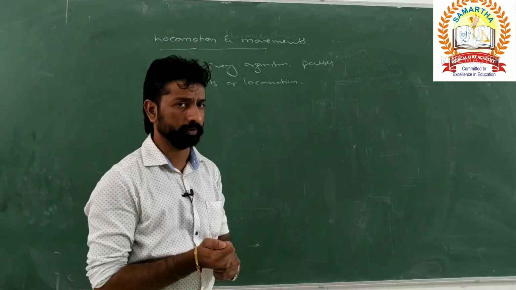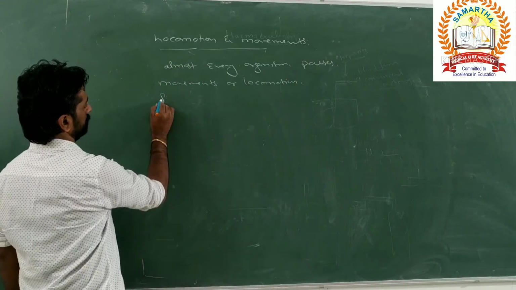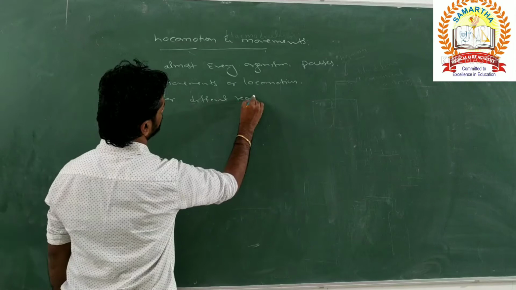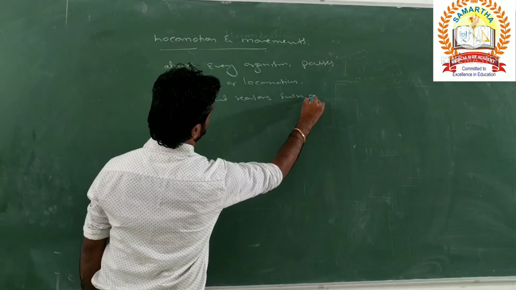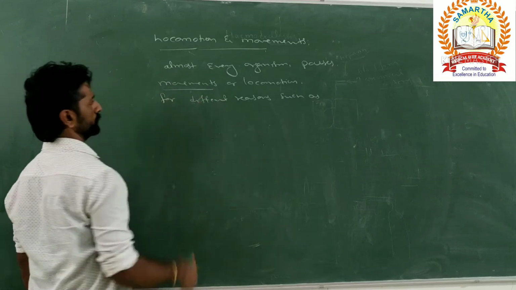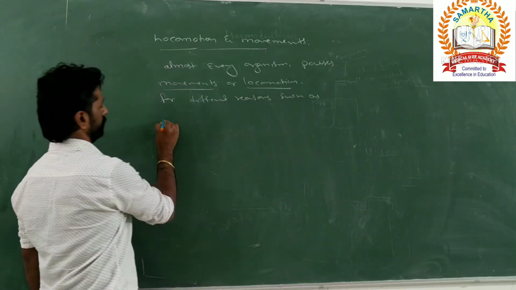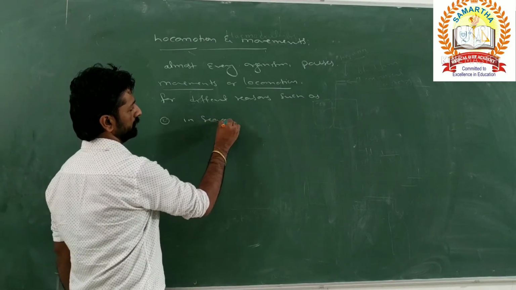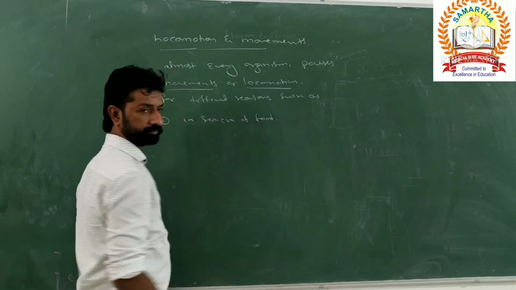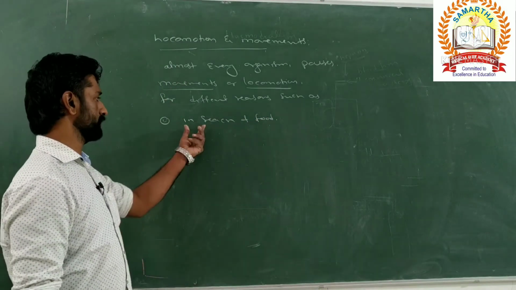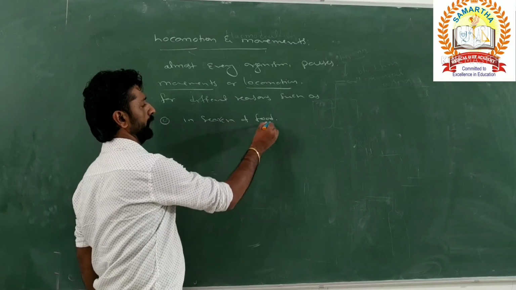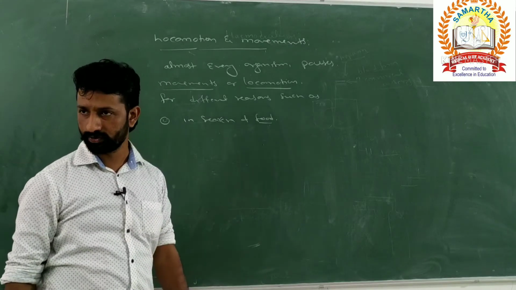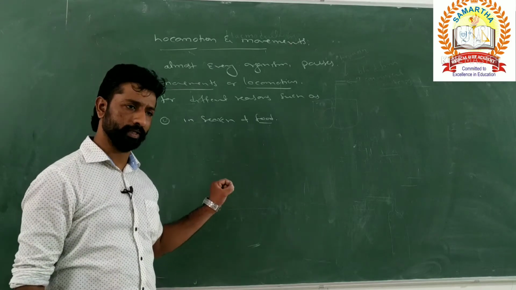Why? What is the need of that? For different reasons. What are the reasons for showing locomotion as well as movement? First one is in search of food. It will go in search of food and capture the food. In order to capture the food or engulf that food into the digestive system, the movement in the body part is very necessary.